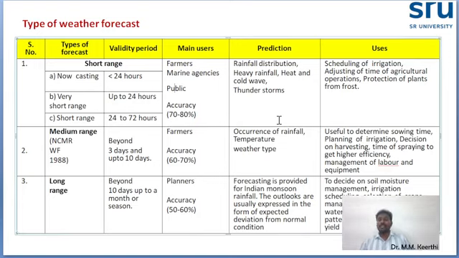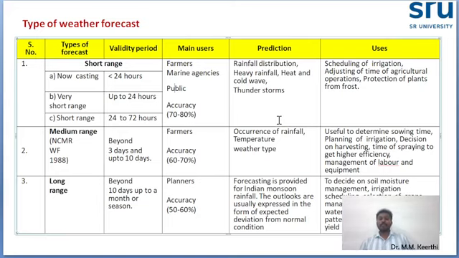The third one is long range weather forecasting. Long range means the validity is more than 10 days, up to a month or a season. This is highly helpful for planners. The accuracy level will definitely be lower because the duration is a month or a season, even 6 months. When they give a forecast for the next 6 months, definitely some changes will occur. That's why the accuracy level is only 50 to 60%.